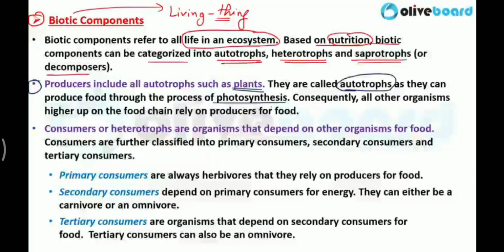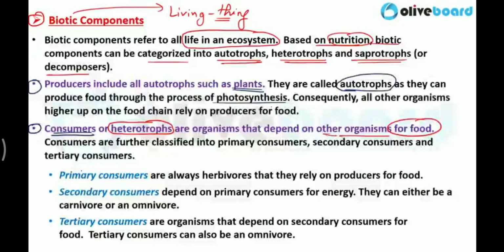Clear? Now who are consumers? We call them heterotrophs. Heterotrophs means animals, like human beings also, who depend on other organisms for food. So consumers or heterotrophs are organisms that depend on other organisms for the food material. Clear? And animals and human beings both can be carnivorous and herbivorous and omnivorous.